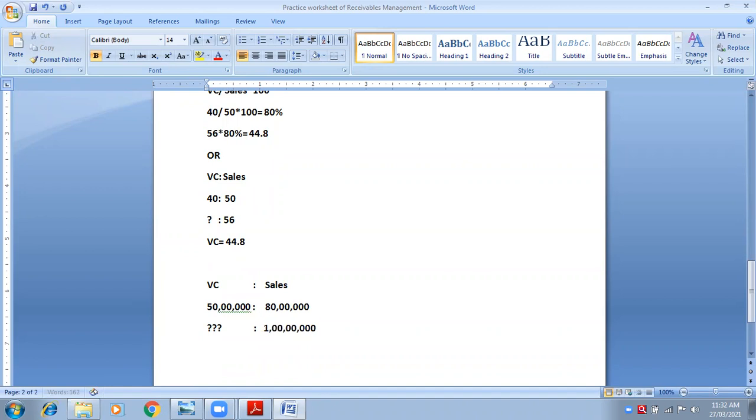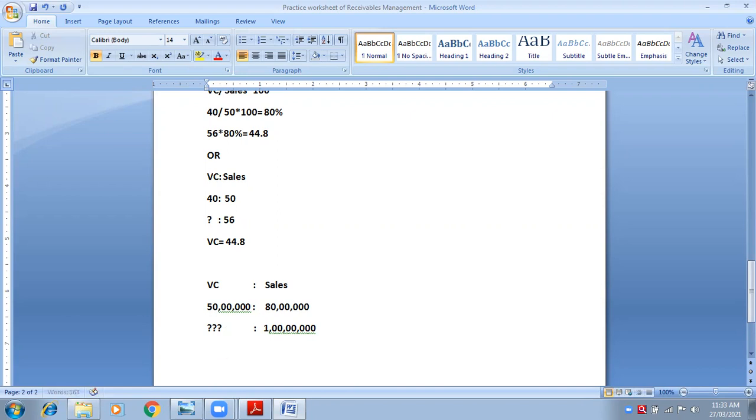Okay, so now tell me, after cross multiplication, first of all, make it easy for you: common cancellation of all the zeros. 1 crore has 7 zeros, 80 lakhs has 6 zeros, 50 lakhs has 6 zeros. So cancel all 6 zeros. What is left here? 5. Common cancellation? Yes, ma'am. 5 is to 8.